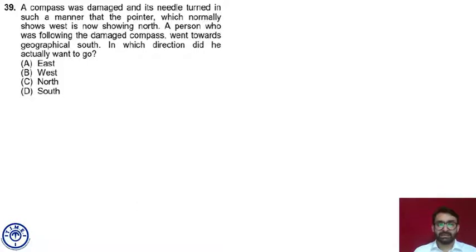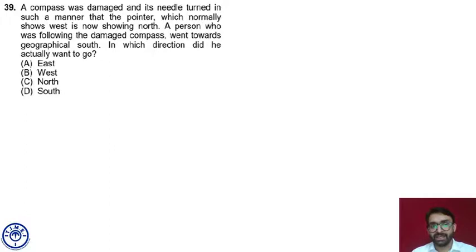Question number 39. A compass was damaged and its needle turned in such a manner that the pointer which normally showed west is now showing north. Normally shows west, right now showing north.